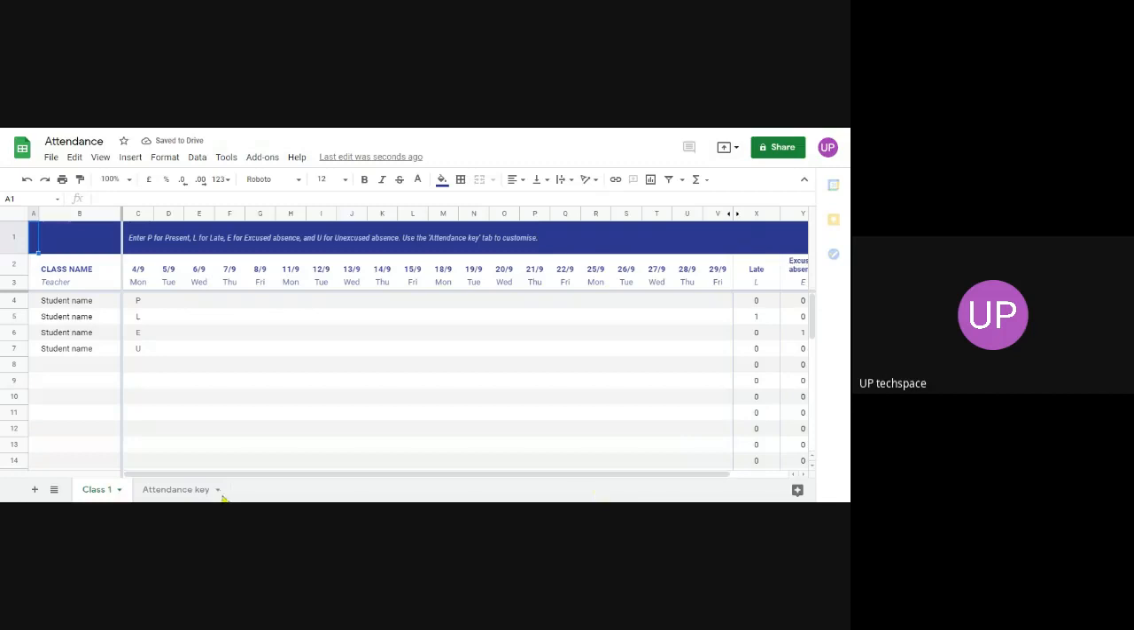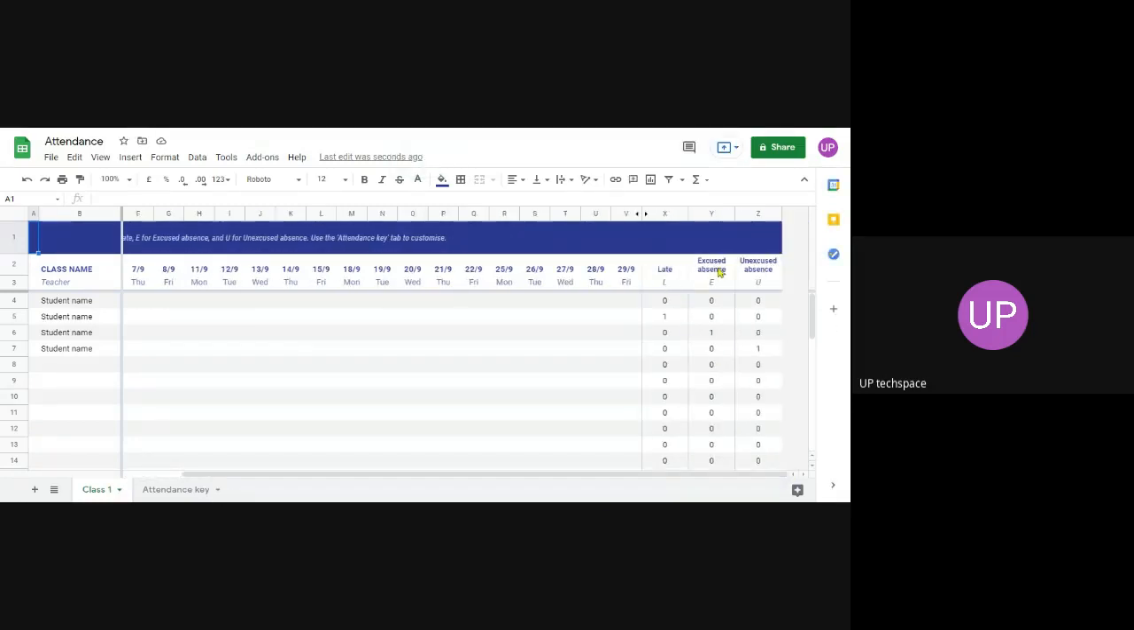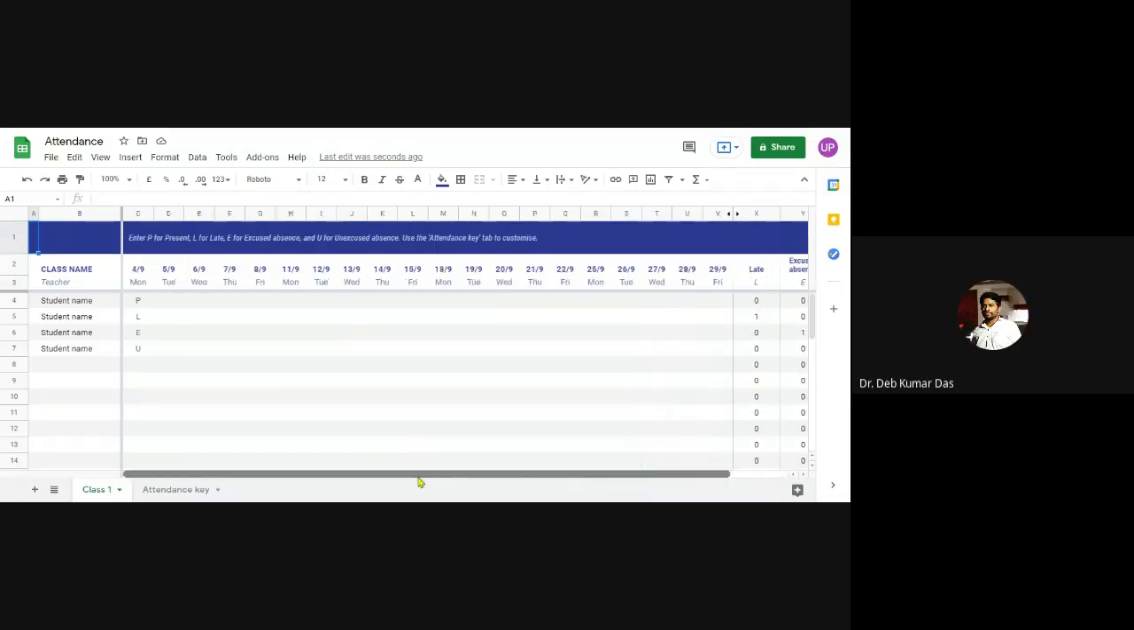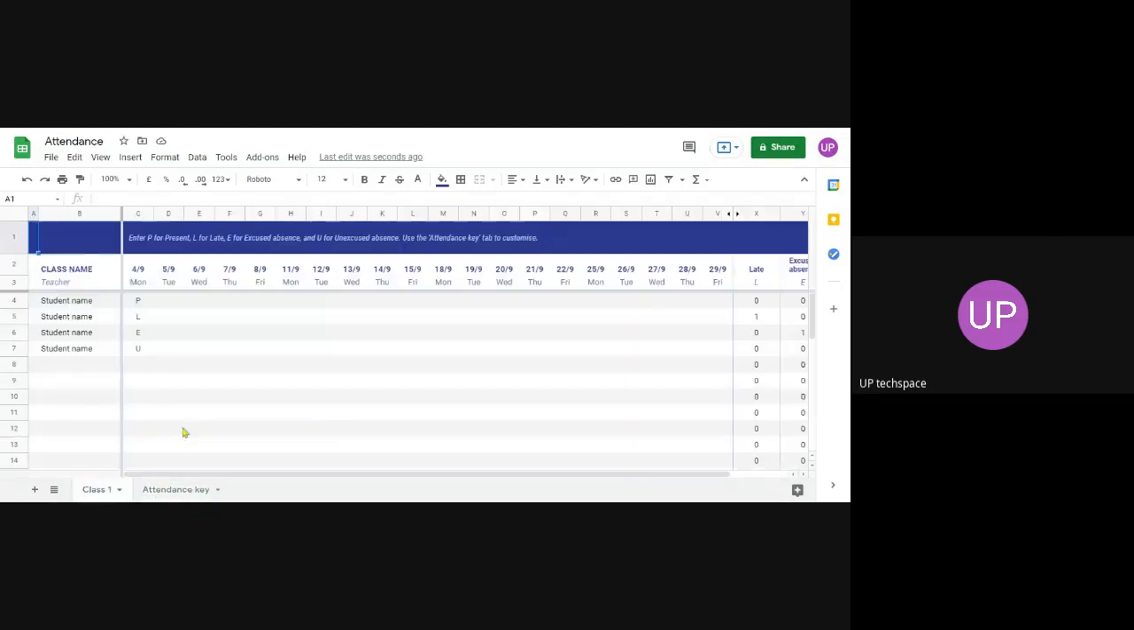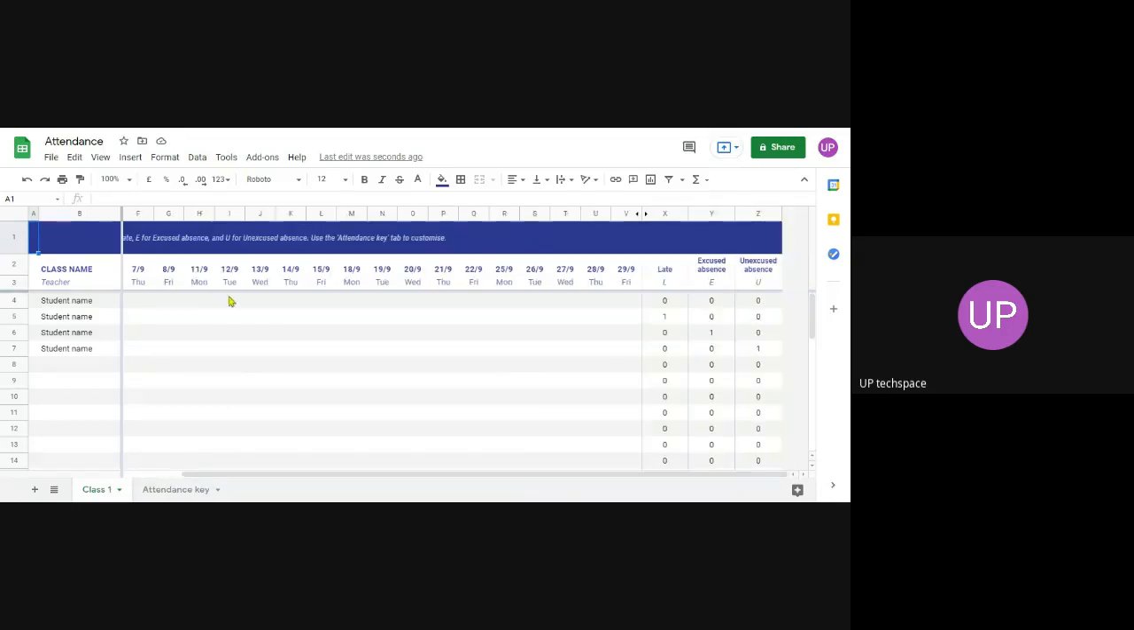There are also some more facilities, like you can mark late students, excused absence, unexcused absence. All this can be marked. Once you mark all this, you can also compute the attendance by adding an Excel sheet column and counting the numbers, etc. So that is possible.